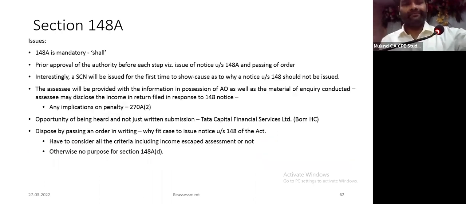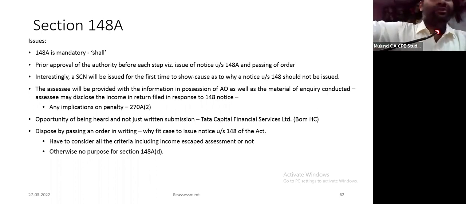148A is mandatory. Prior approval of specified authority before each step. Verification करना है, prior approval. Order pass करना है, prior approval. Assessee has to be provided with the information in possession of AO. Suppose उसने आपको information दे दिया, then they issue 148. And if you are aware कि यार मैं फंसने वाला हूँ, so in response to the 148 notice, you will file a return of income offering it to tax. Does that save you from penalty? Answer is no.